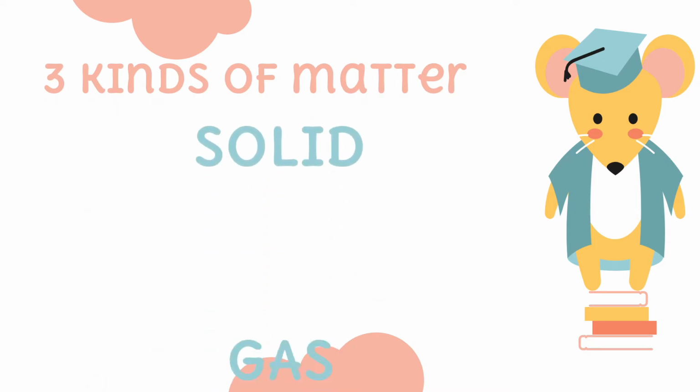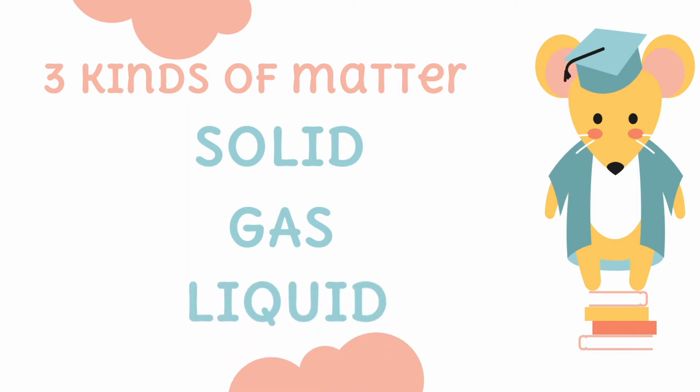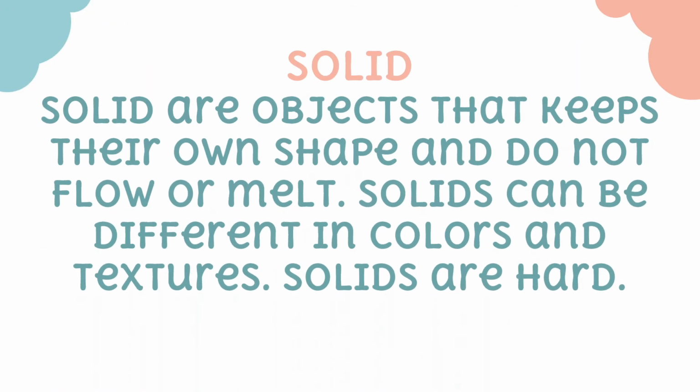Now, let us have the three kinds of matter. First, the solid. Second, gas, and the third one is liquid. So, remember these three kinds of matter. Now, let us first discuss the first kind of matter, which is solid. Solids are objects that keep their own shape and do not flow or melt. Solids can be different in colors and in textures. Remember also that solids are hard.